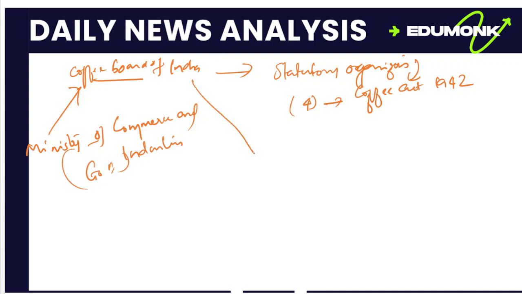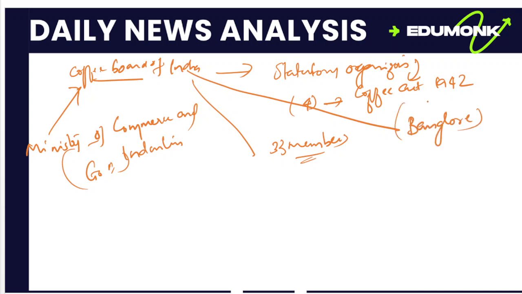This board has 33 members, which include the chairperson, chief executive, functions executive and other members. The Coffee Board of India functions from Bangalore.